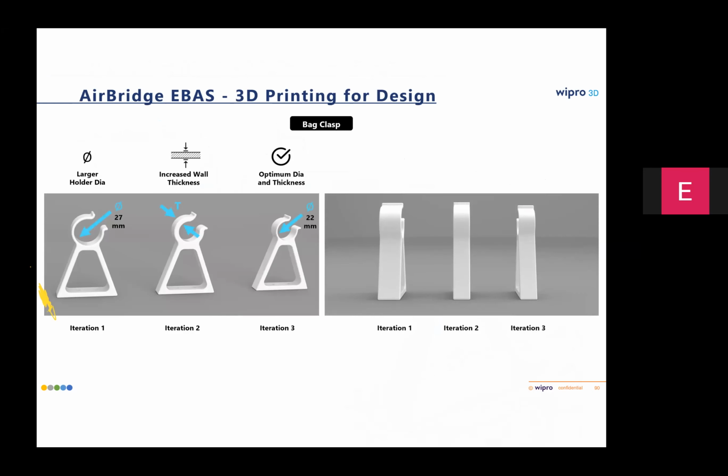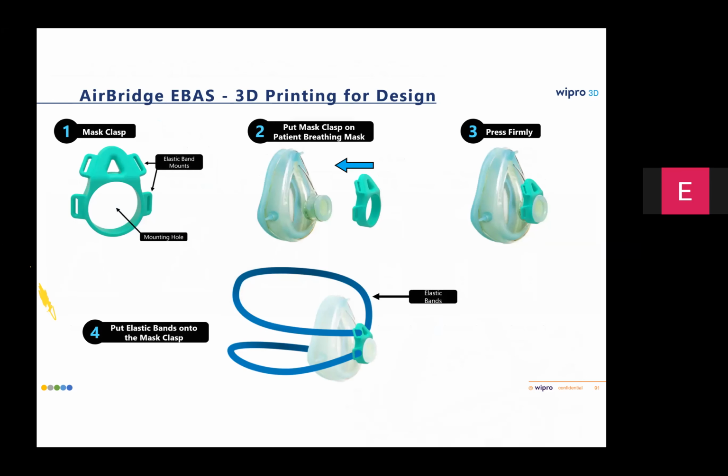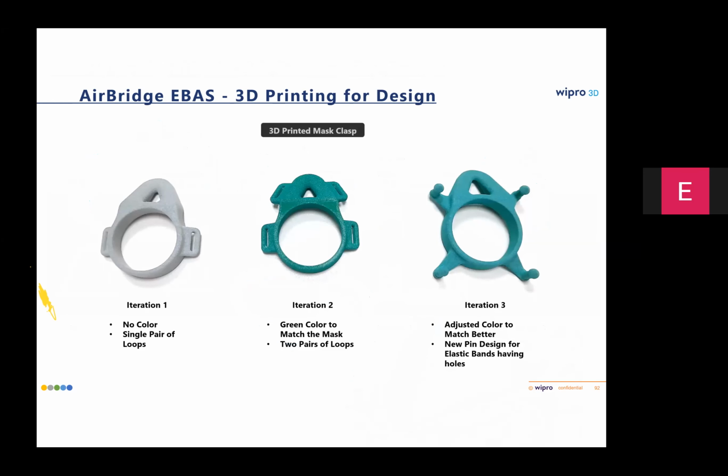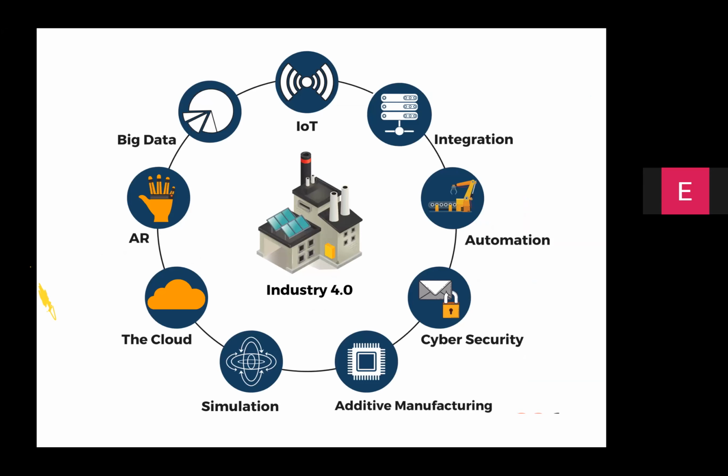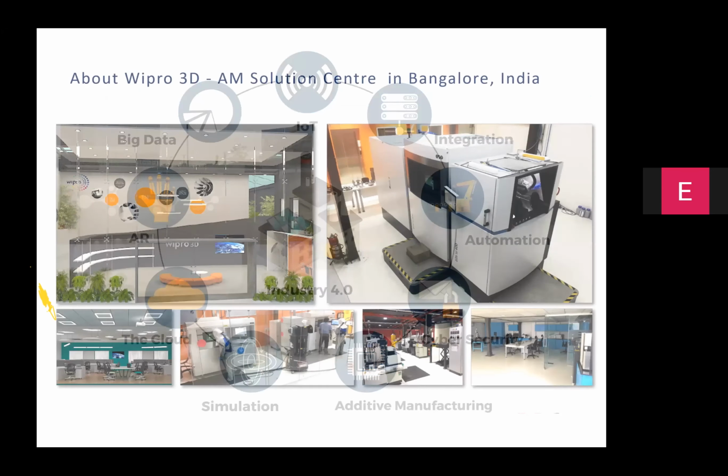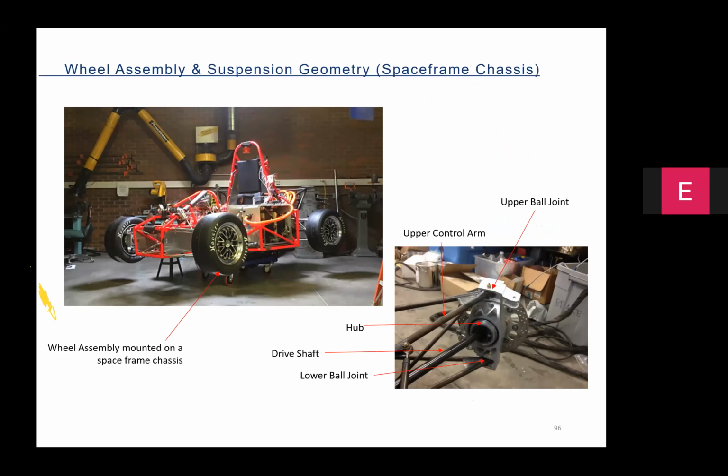These parts were made on a binder jetting system. And then we also developed some of the modules connected with bought out items like masks, and even simple features like this clasping mechanism to the belt. What we assumed to be something which is known was not really known. So we had to iterate on several features using these 3D printed parts. And I'll skip this by just concluding that